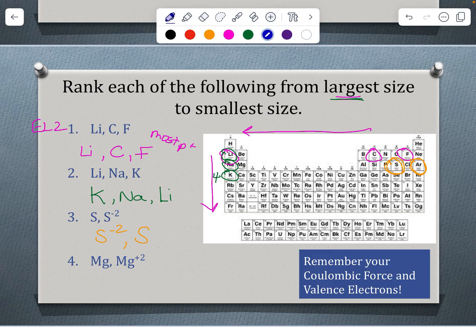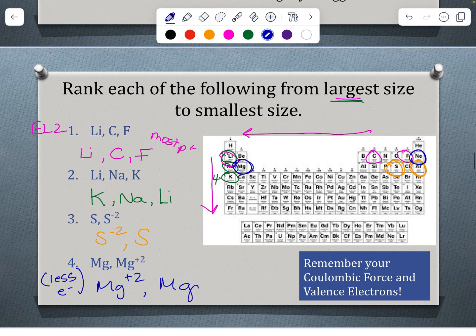Last one here, magnesium. Here's my magnesium, and then I have magnesium with a +2 charge. Well, magnesium with a +2 charge means that we're getting rid of electrons. And so we're going to have fewer electrons, and that's going to actually decrease the energy level, even though our protons are staying the same. So our magnesium +2 is going to be smaller because it has fewer electrons but the same number of protons as the normal magnesium.